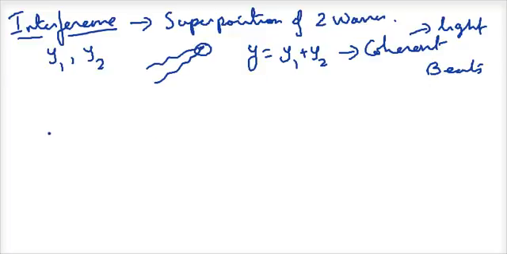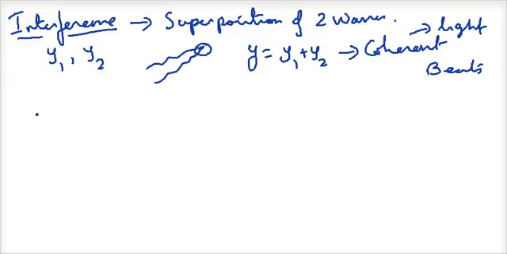You may want to ask a question: is it that only light waves interfere? No, all kinds of waves can interfere. Is it that only coherent waves interfere? No, all kinds of waves can interfere. Just that if they are coherent, there is some interesting phenomenon which is observed. Now, the question I'll answer simply: what do you mean by coherence?